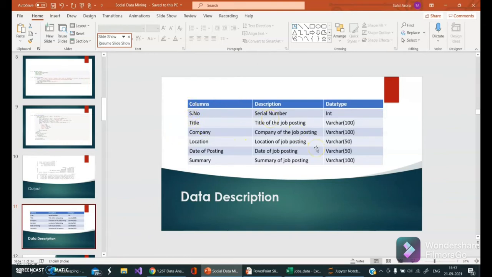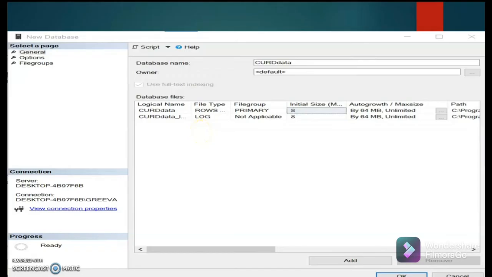So our team member Ria will discuss this next step. Thank you for the explanation, Sahil. Now I'll explain how we stored the data.